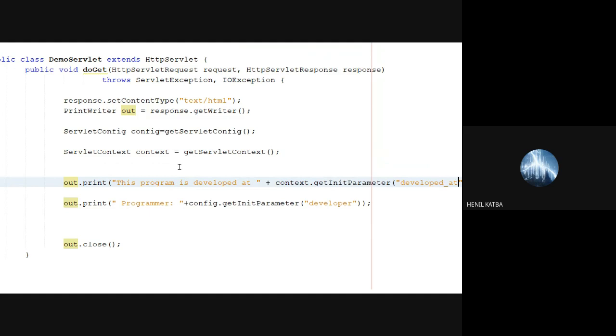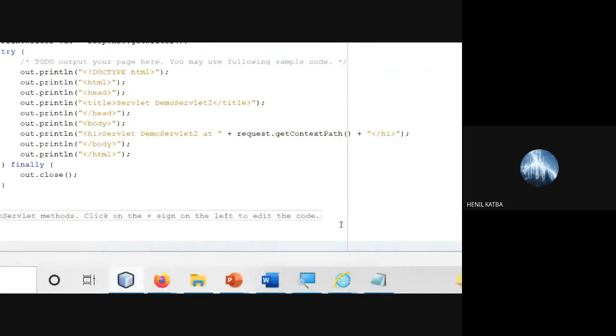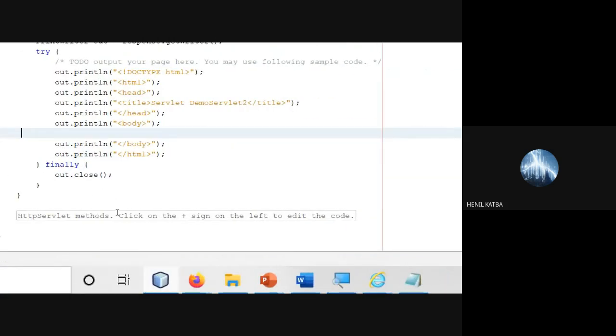Fine. So in index.html, I have created the links and I have written the code for that in both the servlets. Can you see this?